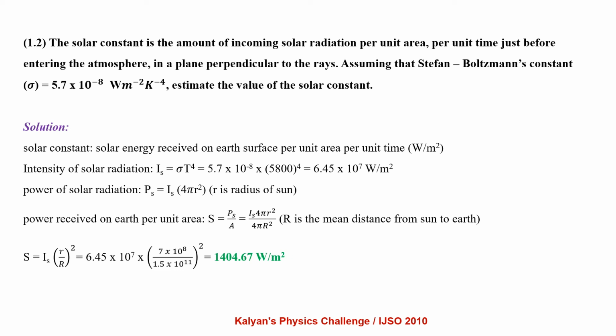Power received on the earth per unit surface area S equals Ps by A, that is Is into 4πr² by 4πR², where capital R is the mean distance from earth to sun. Effectively, solar constant S equals Is into (r by R) whole square, which comes out to be 1404.67 watt per meter square.